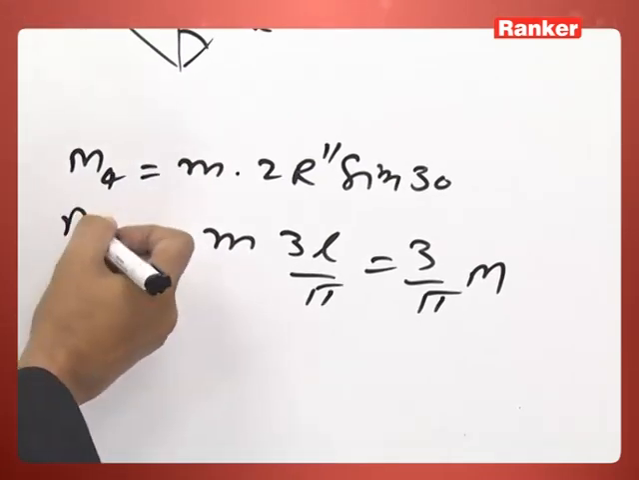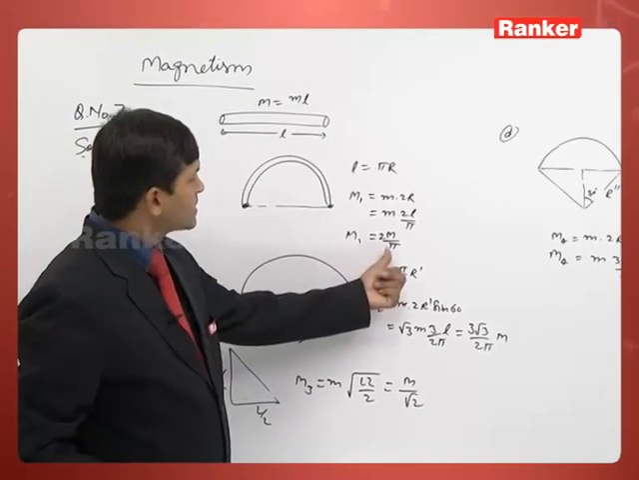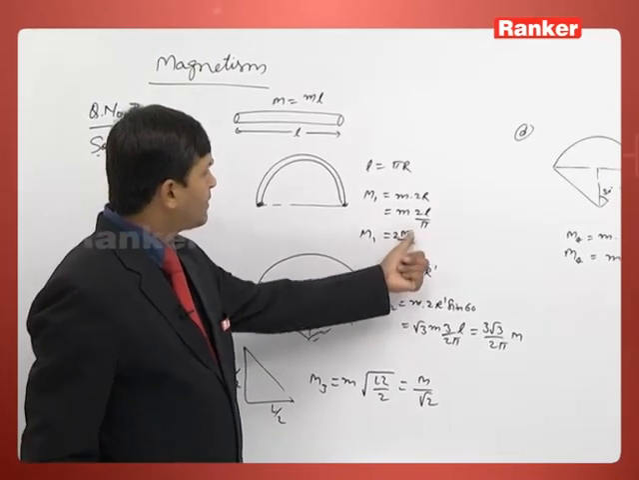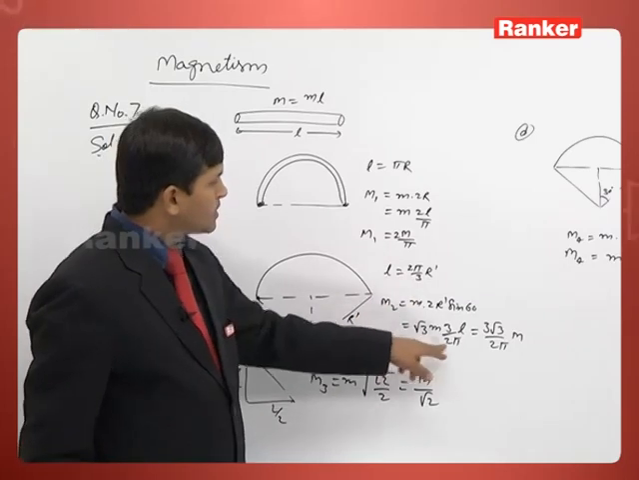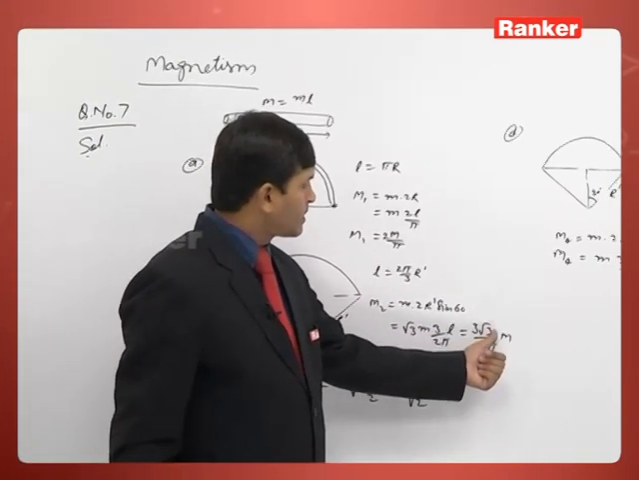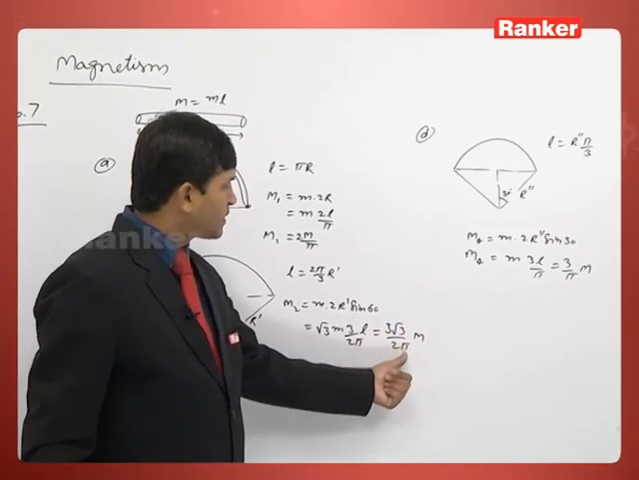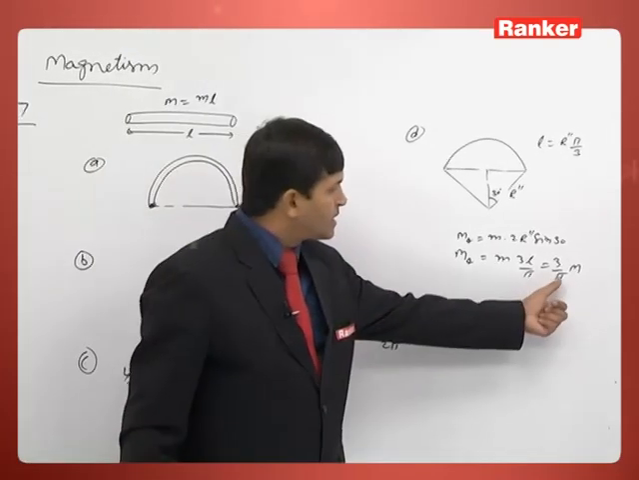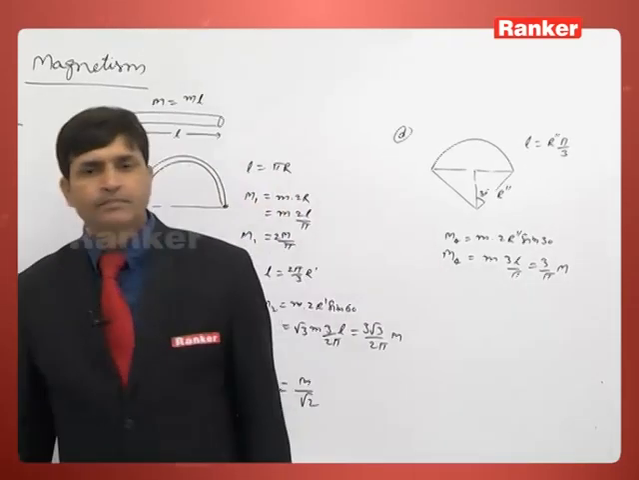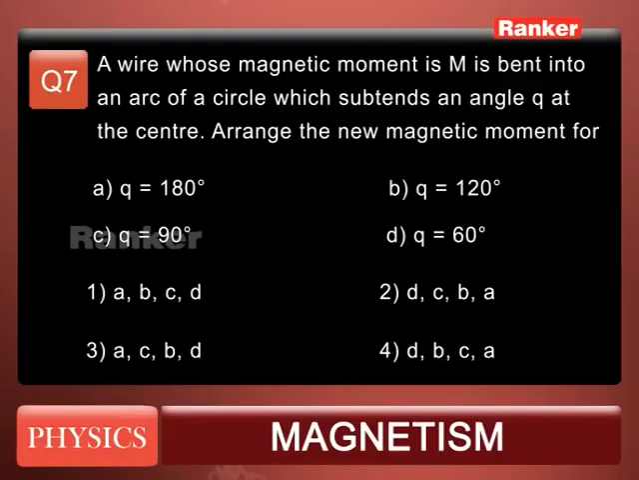Now from here we can conclude. So in the first, this value is less than M. This is M2, 3 root 3 by 2 pi, 3 root 3 is around 5.1, this is also less than M. This is also less than M. And this is also less than M. Now we can rearrange, and from rearranging we can get the option number 2 is the correct answer.